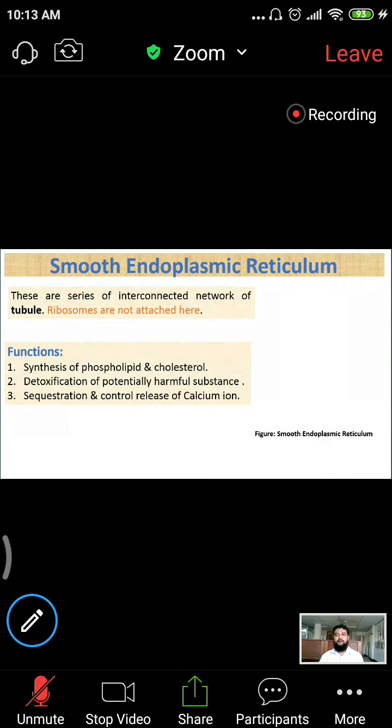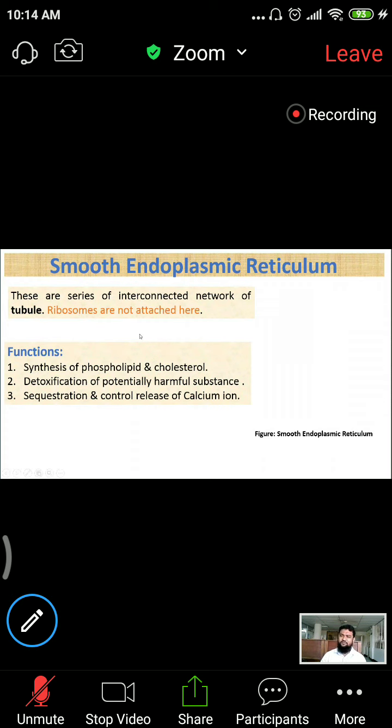Functions you must know. You must know the functions of smooth endoplasmic reticulum. That means phospholipid synthesis, cholesterol synthesis, and it is very important to detoxify toxic substances, and also sequestration and controlled release of calcium ions, which are very needed for contraction of muscle. So: detoxification of potentially harmful substances, sequestration and controlled release of calcium for proper muscular contraction, and synthesis of lipids, that is phospholipid and cholesterol. So these are the functions of smooth endoplasmic reticulum.